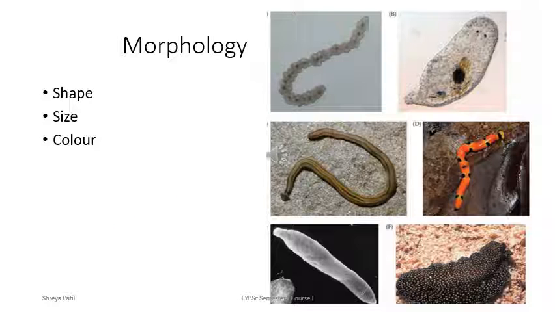Platyhelminthes are known as flatworms because they have a dorso-ventrally flattened body. The body shape varies from oval to flat ribbon-like structure. The size also varies greatly from less than 1 millimeter to up to several meters. The largest flatworm could be a tapeworm, which is found in the gut of the blue whale, which grows up to 10 meters. Generally, the members of phylum Platyhelminthes are dull in color. Mostly those which are parasitic are transparent or semi-transparent or dull yellow or grayish in color. However, free-living Platyhelminthes like carpet worms could be very bright in color.